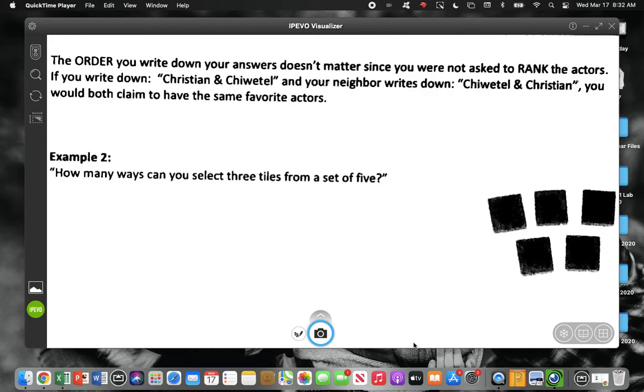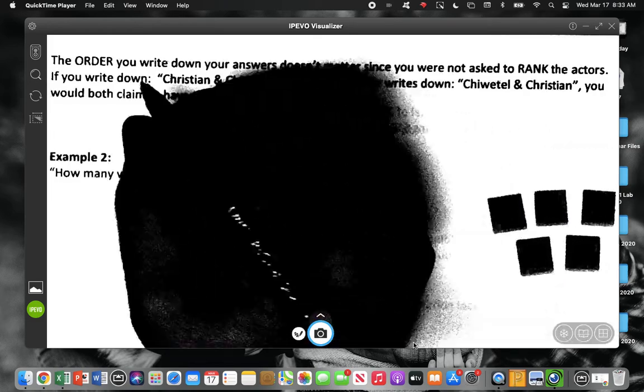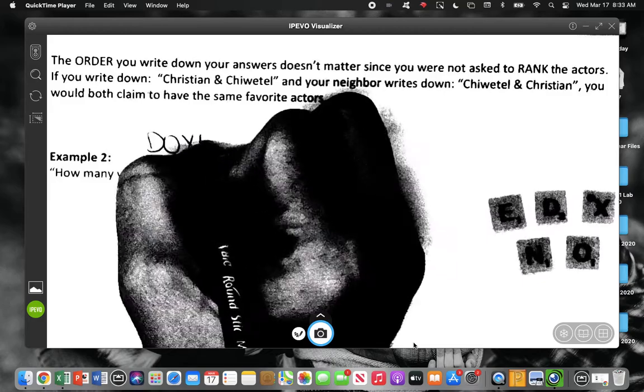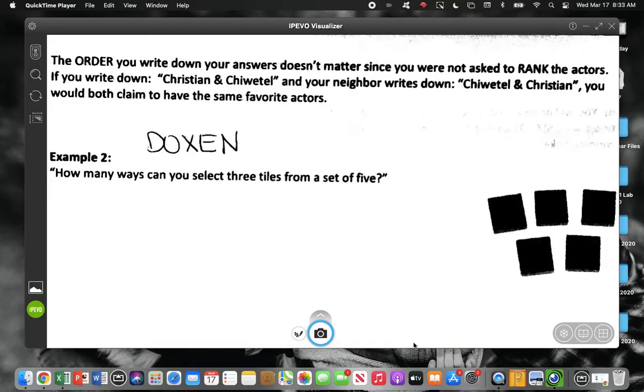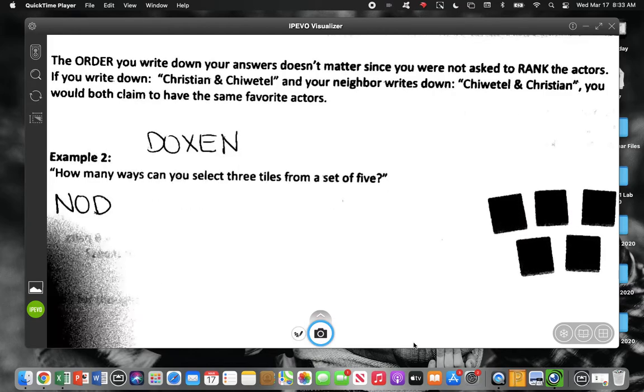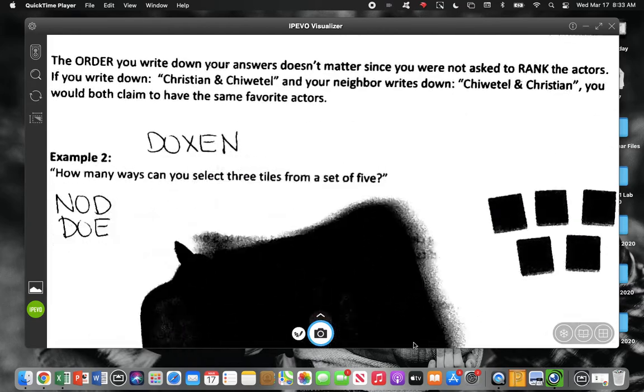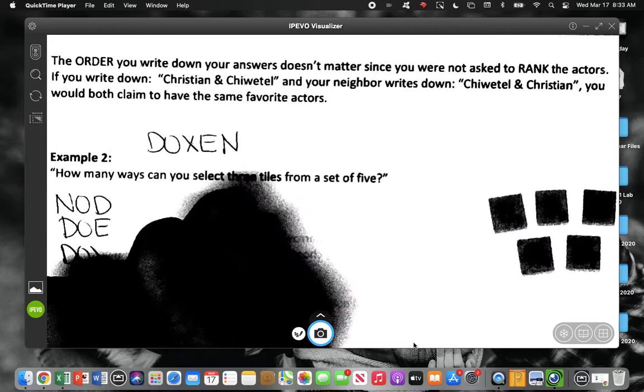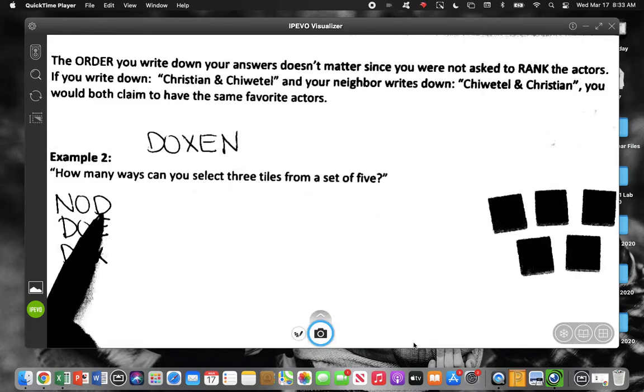All right, so we're only going to do this one time. Let's try to come up with all the ways that we can. What's a combination of 3 letters that we have there out of DOXEN? Nod. All right, I heard somebody say DON.